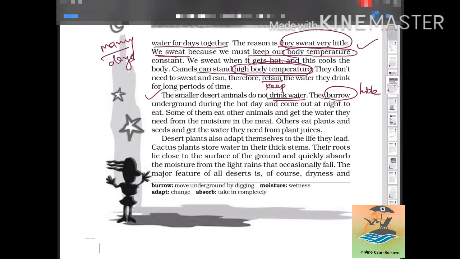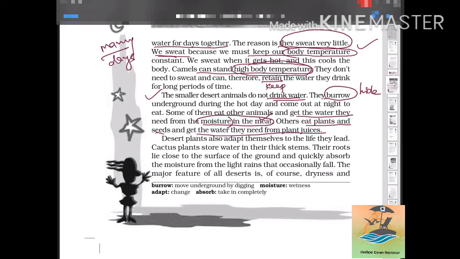Some of them eat other animals and get the water they need from the moisture in the meat. Others eat plants and seeds and get the water they need from the plant juices. So these are the other methods by which they get water.